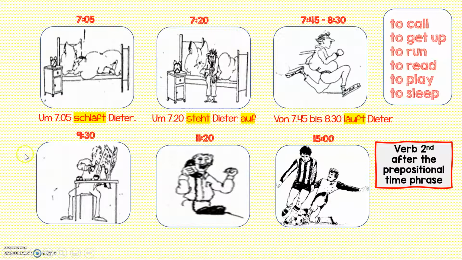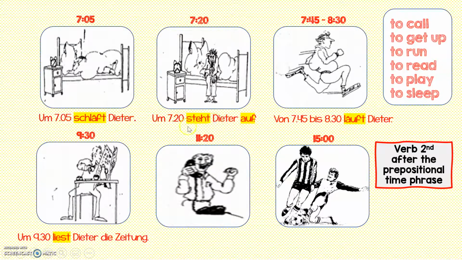Was macht Dieter 9:30? What is he doing from this list at 9:30? He's reading. Reading is an irregular verb. Lesen, liest. So we're going to start with our time element again. 9:30 liest Dieter die Zeitung. He's reading the newspaper.